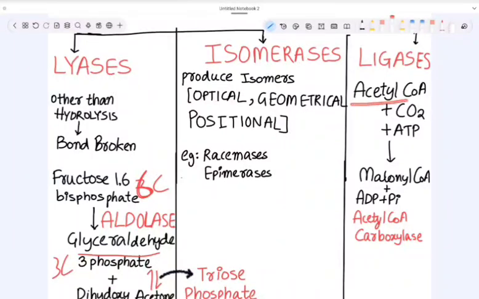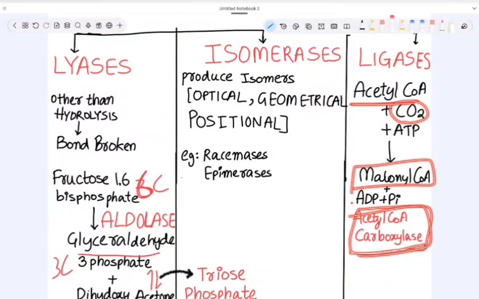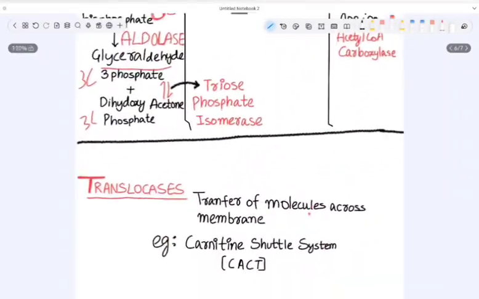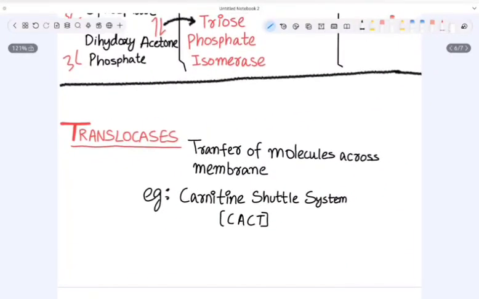What happened? Acetyl CoA and CO2 were brought together and we got malonyl CoA. So the enzyme here is acetyl CoA carboxylase. We are adding CO2 to acetyl CoA. So these are the ligases. And now our last class, class 7, that is translocases.